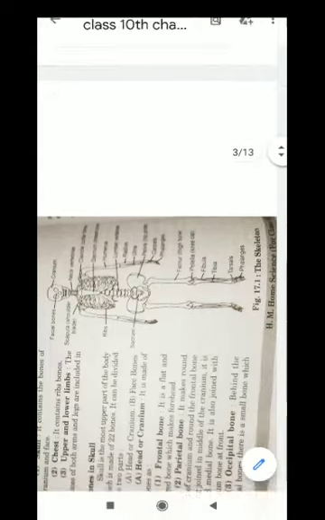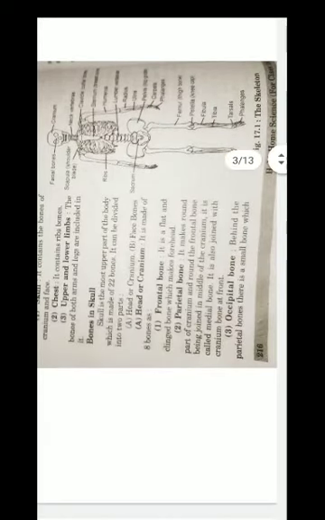Cartilage is also made of mineral salt and organic stuff like bones, but the quantity of phosphorus and calcium found in it is less. Use of cartilage in the human body. The uses of cartilage in the human body are as follows. In between two bones, there is a layer of cartilage which avoids the bones rubbing irregularly. Number two, while working, the bones with the help of cartilage have sufficient efficiency to tolerate tension. They are flexible and save them from outside hurt.